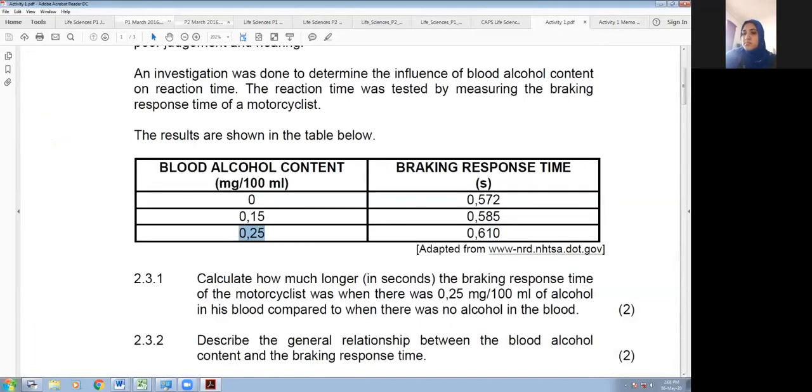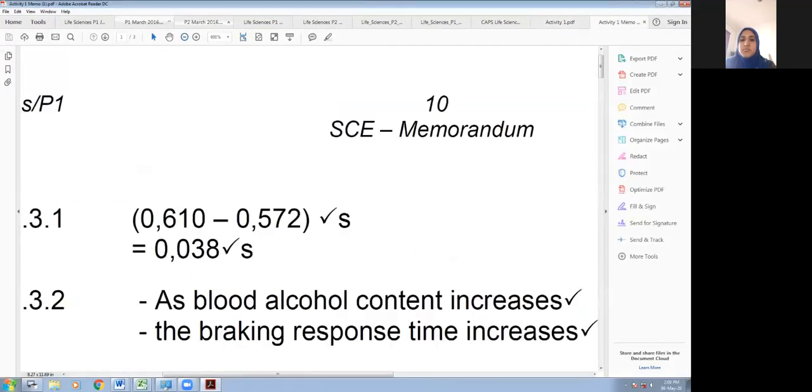The second question says, describe the general relationship between blood alcohol and braking response time. Right, so the general relationship, I think we've given that when we were analyzing the question. So what's the relationship that's shown between the two variables? Right, as the blood alcohol content increases, the braking response time also increases. Perfect, right? So that's the correct answer there.